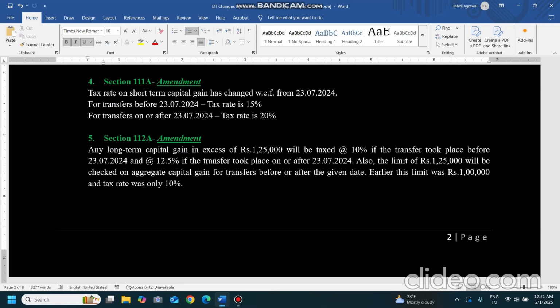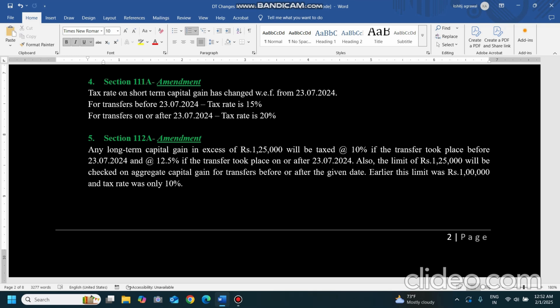Earlier this rate was 10%, now the rate is 12.5%. It depends on the transfer date relative to 23rd July 2024. If it is before 23rd July, then 10%. If it is after 23rd July, then 12.5%. In both of these sections, 111A and 112A, the indexation benefit is not applicable. But there is a catch: section 112A contains a provision for an exemption of 1 lakh. This limit of 1 lakh has been increased to 1.25 lakhs by the Act.